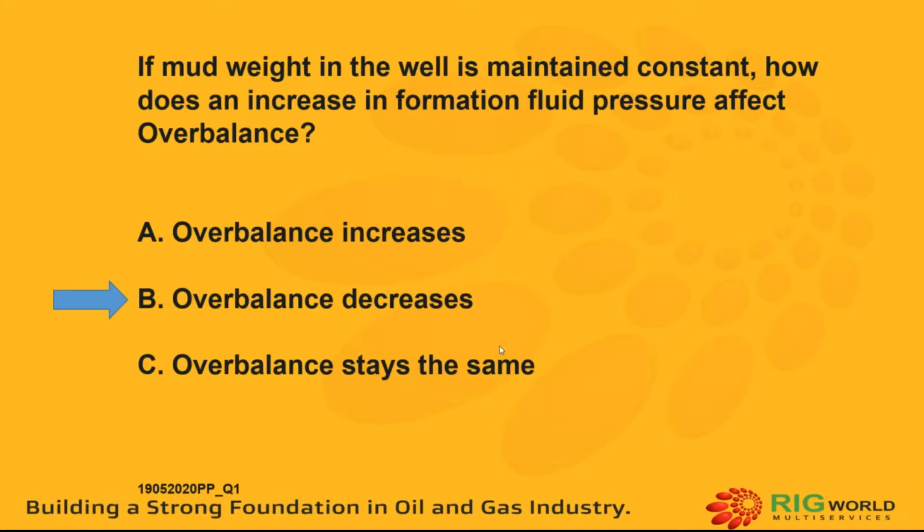Now there are many reasons for increasing formation pressure. The very first reason: if you are drilling ahead and there is a compact formation, then the formation pressure you encounter will be abnormal, and that will be more than normal pressure. Or if there is a fault, then again the pressure will increase. If there are two different wells channeling, two different depth wells channeling, then again you will have a different formation pressure, or there is a salt dome beneath, or you can say artesian effect. These are all the effects that cause a reduction in overbalance or an increase in formation pressure.